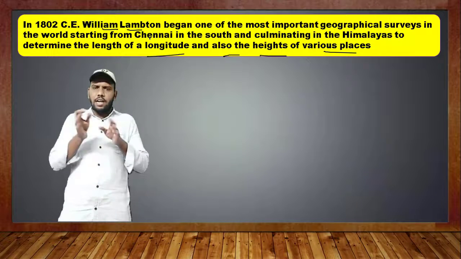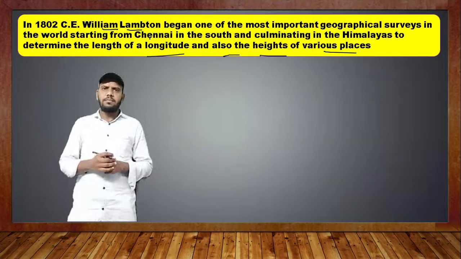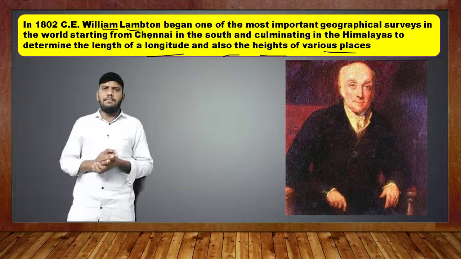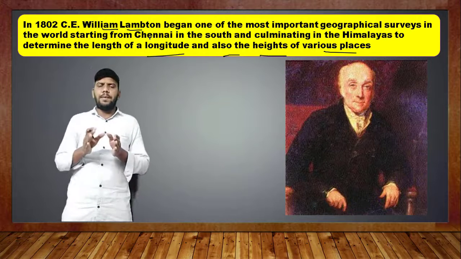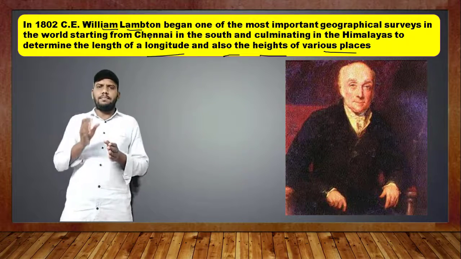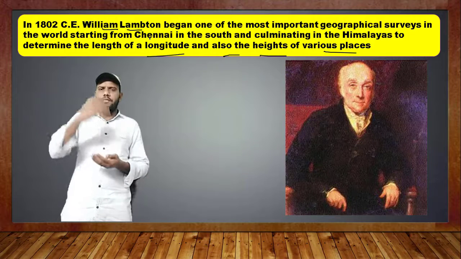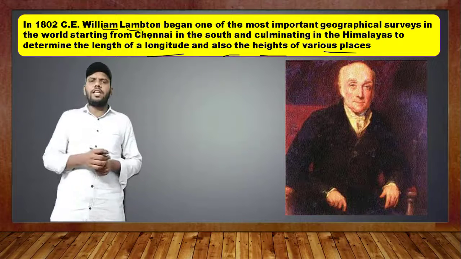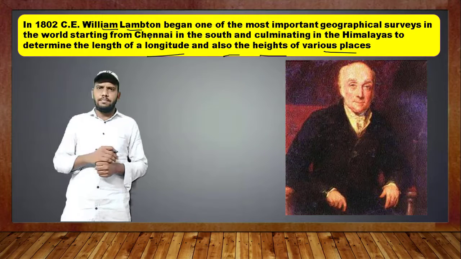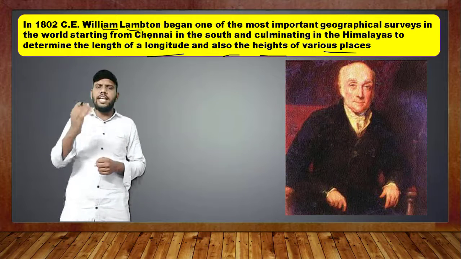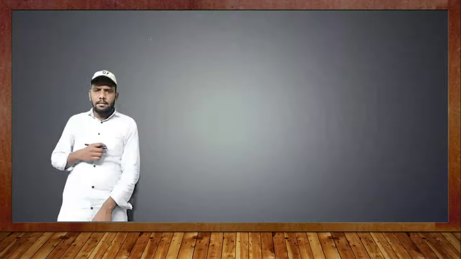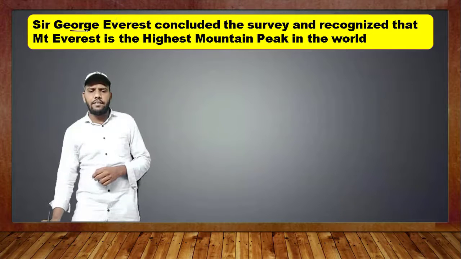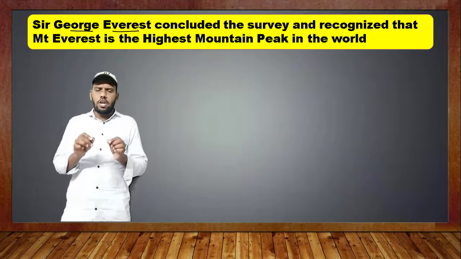Okay. So James Rennell prepared the map based on the Survey of India, and next, William Lambton. Remember, here is the picture of William Lambton. He arranged the places with various height differences, and he also calculated the longitude and the height of the mountains. But his work was not completed, and it was completed by Sir George Everest. Remember, Sir George Everest.